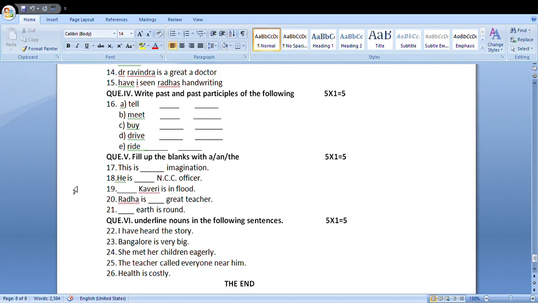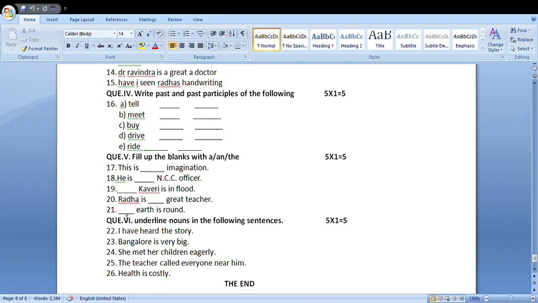Radha is a great teacher. Here the is not used. Great begins with the consonant sound G, therefore a. Radha is a great teacher. Of course the is not used, so we have to use a or an. We have to use a particularly because the following word great begins with a consonant sound, G.